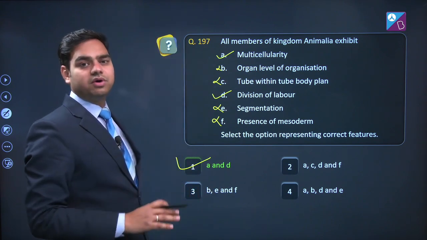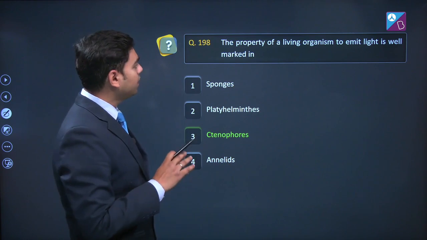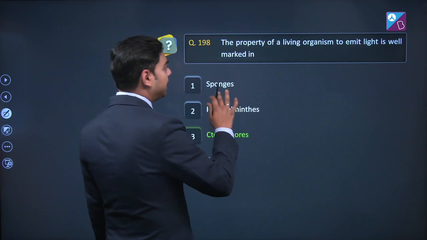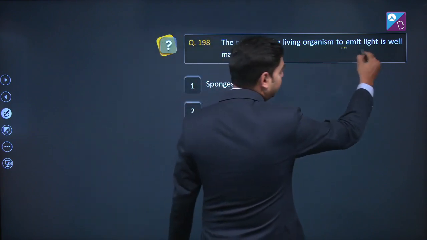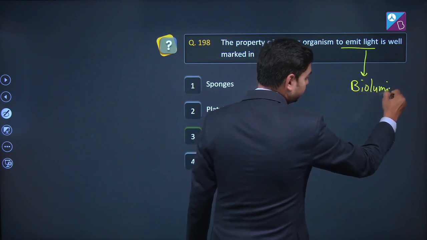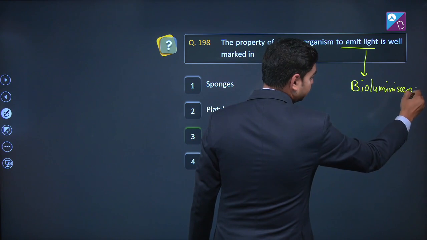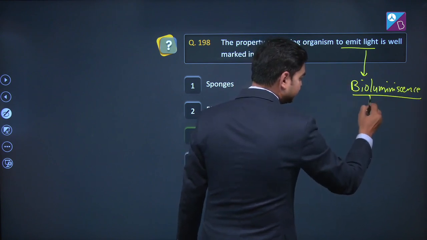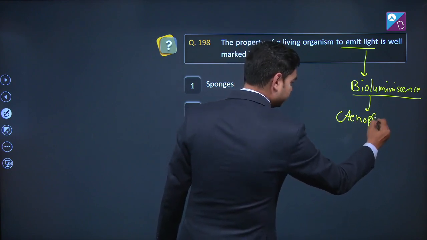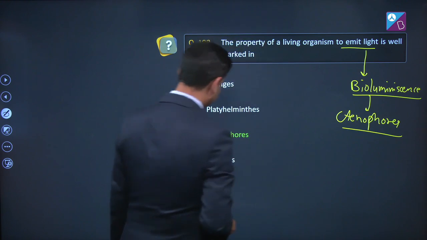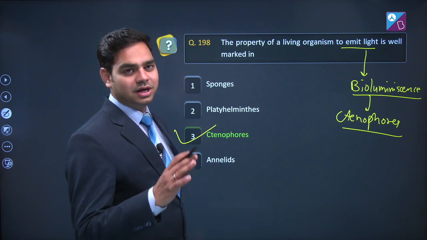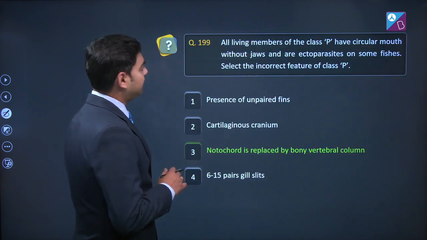Let's move to question number 198. The property of a living organism to emit light is well marked in. Okay, emit light means bioluminescence. And bioluminescence is the characteristic feature of ctenophores. Option number third. Straightforward, fact based.